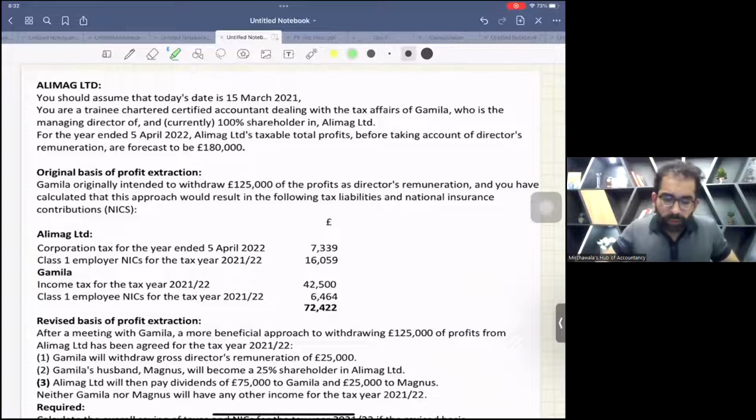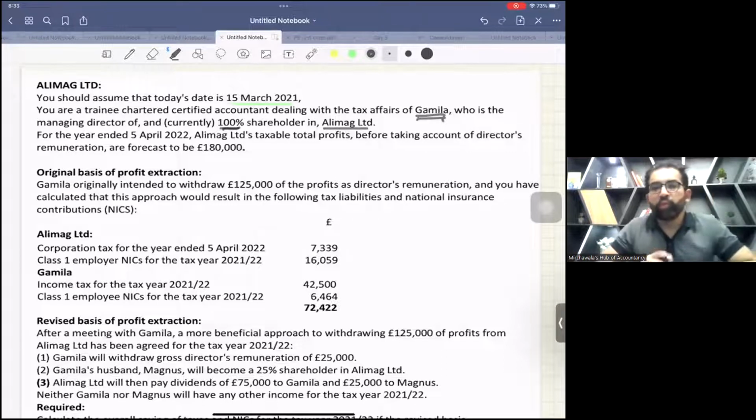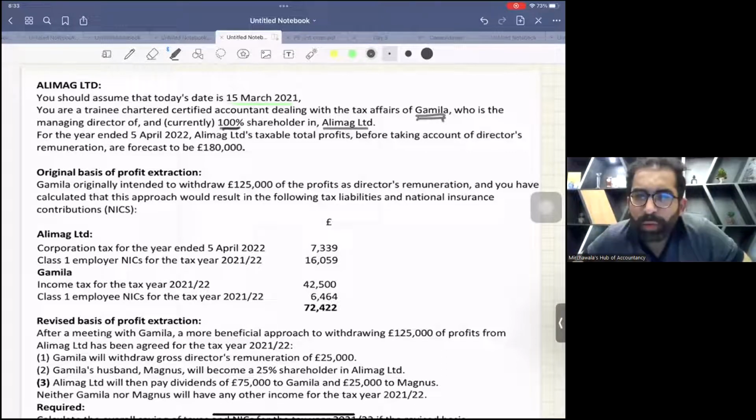Now you should assume that today's date is 15th of March 2021. Okay, now you are a trainee chartered accountant dealing with the tax affairs of Gamila, who is the managing director of and currently 100% shareholder of Alimark Limited. Okay, so Alimark Limited is owned by Gamila, 100% shareholder as well as the managing director.